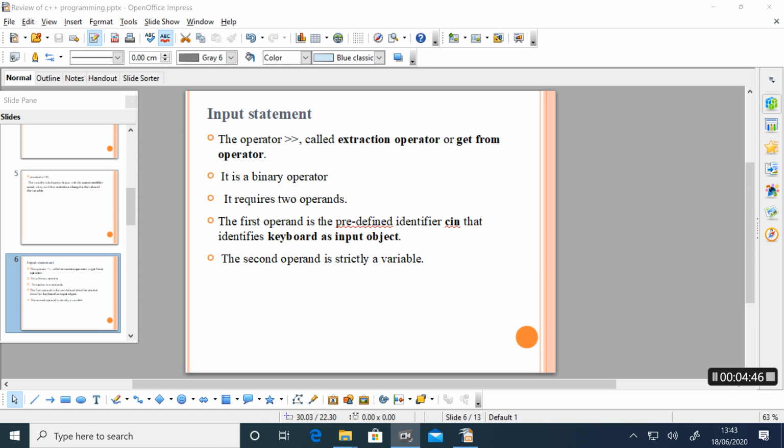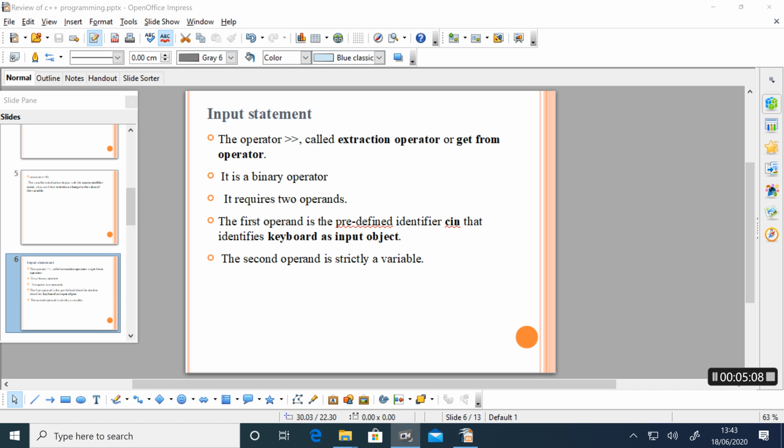Then moving to the second type of statements, the input statement. We can simply say that the statement which has an input operator is called an input statement. Look at the operator. This operator is called the extraction operator or get from operator.